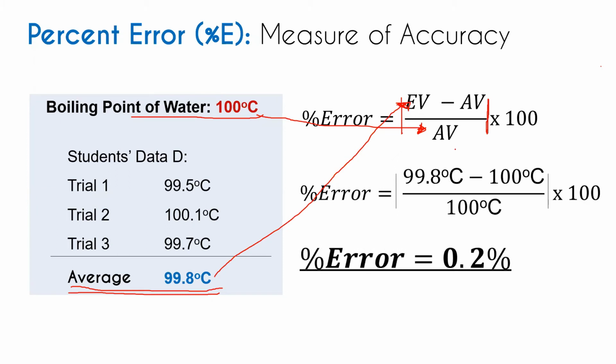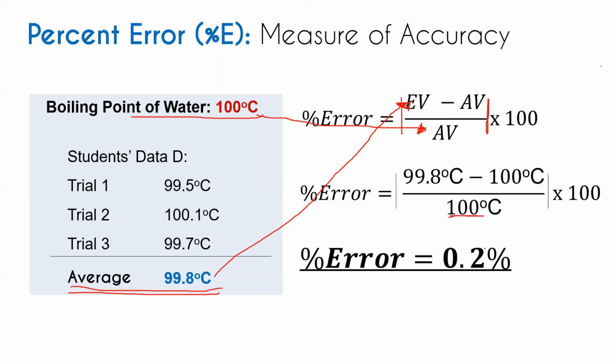Okay, sir, why 0.2%? According to the rule in the operation of significant figures, in multiplication and division, your answer should have the least number of significant figures. So in this case, the least number of significant figures is in 100, which only has one significant figure.